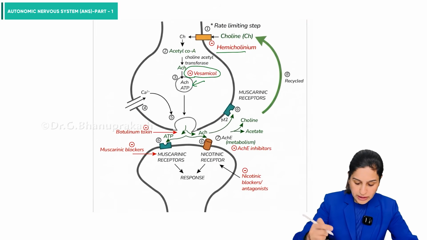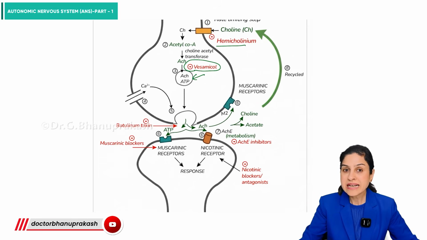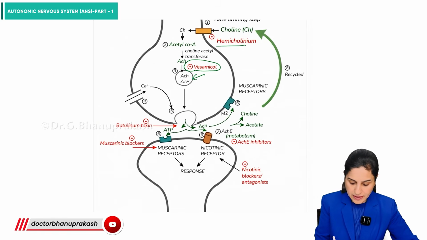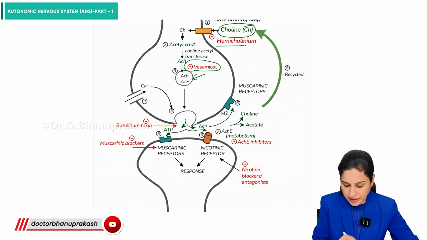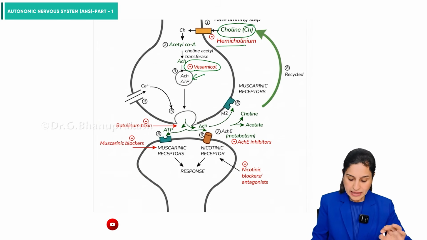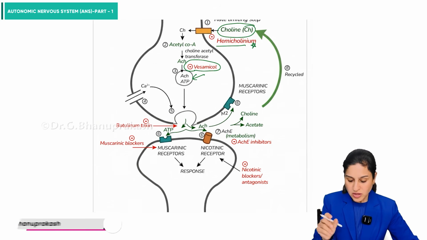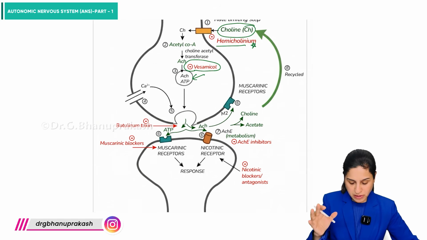Moving on to the cholinergic transmission here. In the cholinergic transmission, please remember the rate limiting step here is the uptake of the choline, right? And the choline uptake by the presynaptic neuron is blocked by a drug called hemicholinium. Okay, so choline and hemicholinium, remember that way.